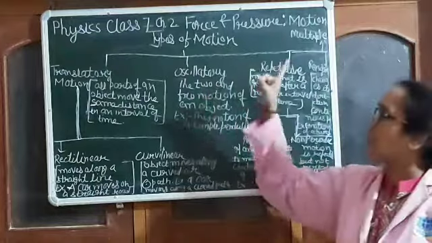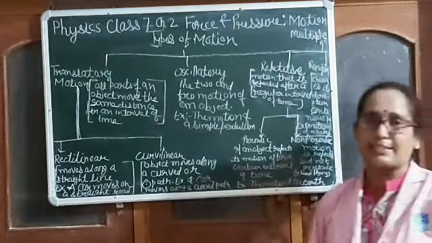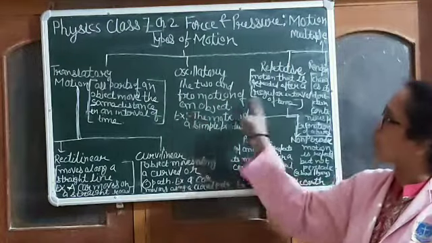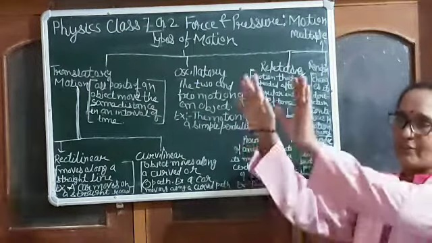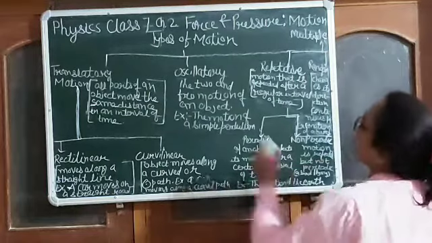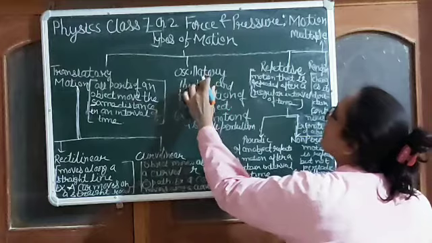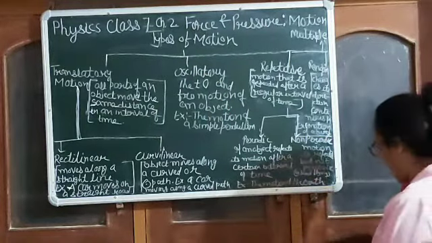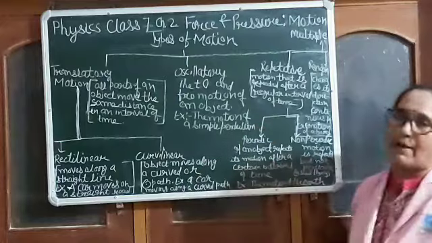Now, the second type is oscillatory motion. The to and fro motion of an object is called oscillatory motion. Example, the motion of a simple pendulum.